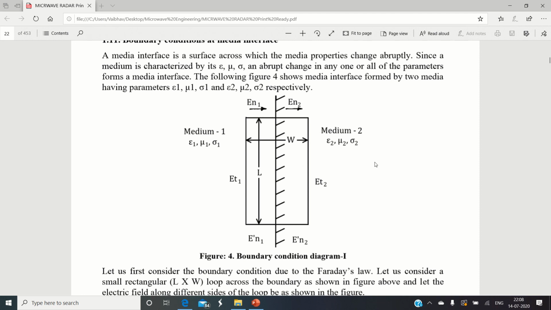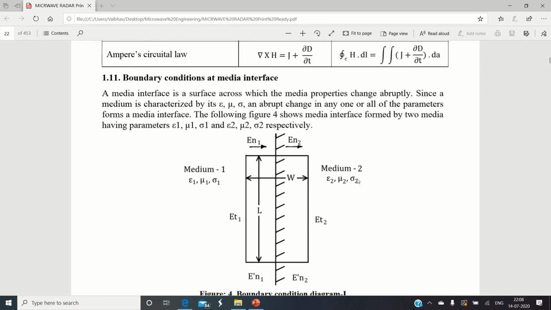There will be certain changes, because as medium number 1 and medium number 2 are different mediums, they are going to change certain properties of the electromagnetic signal which is passing from medium number 1 to 2. So in order to study what changes will take place in the properties of the electromagnetic signal when it propagates from medium number 1 to medium number 2, boundary conditions are going to help us.